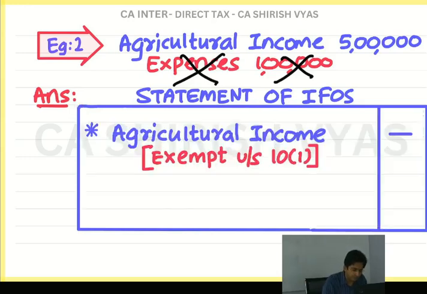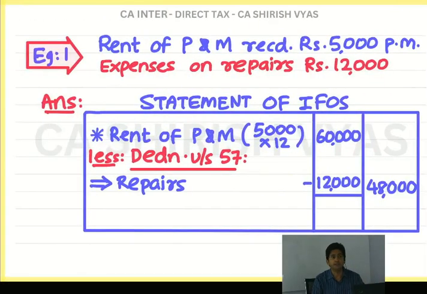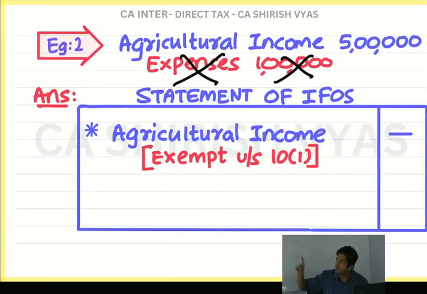So see what I have done here. Simply dash. But you know why I have to teach this? Because see, in the previous example, what did I say? Students, whenever you see the expense, you should minus it. But be careful. Only when the income is taxable, you minus the expense. But if the income is exempt, you just put a dash, ignore the expense given in the question. Okay? 2 rules we have made. Taxable income, deduct the expense. Exempt income, ignore the expense. This way 5 rules will come.